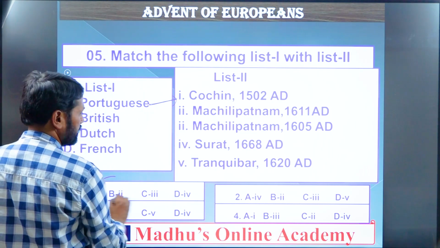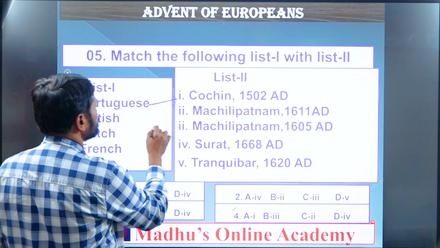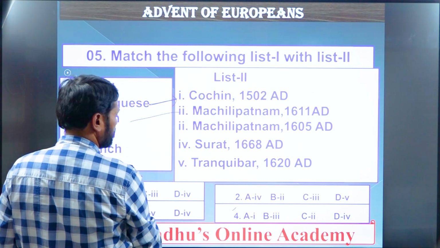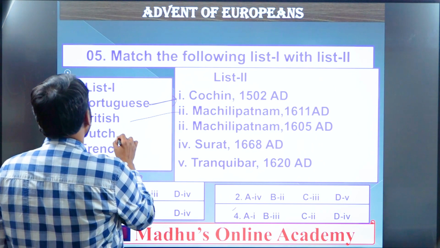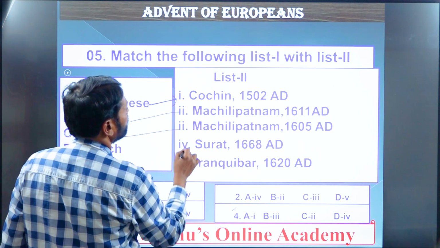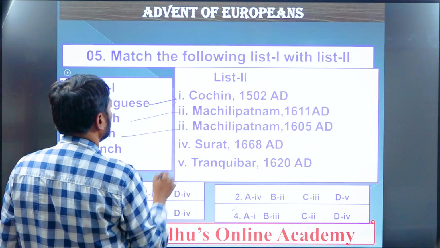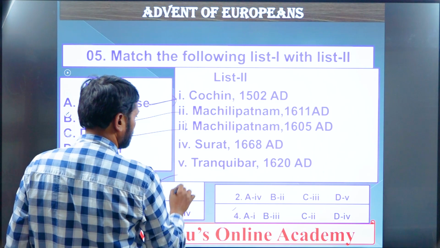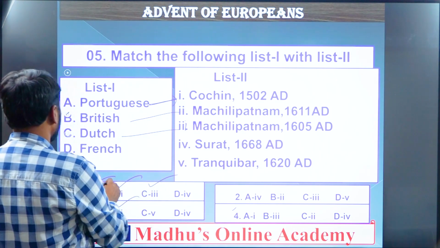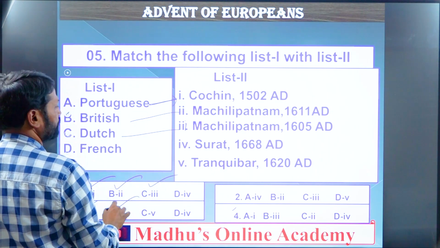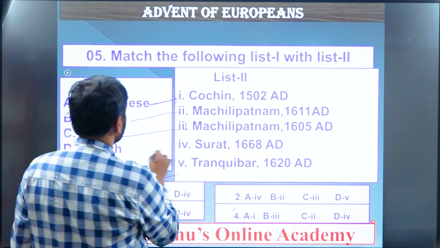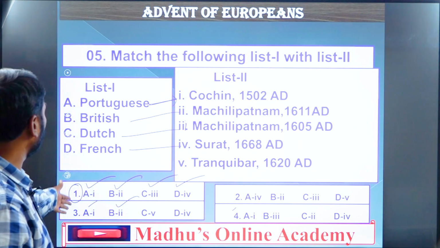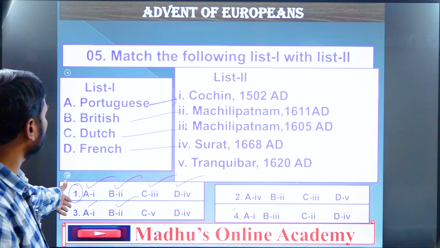Next, the British established their colony at Machilipatnam, so 2. Next, the Dutch, 1605, Machilipatnam, same, so 3. Next, French, Surat, 4. So for question number 5, the answer is 1. This answer code is right.